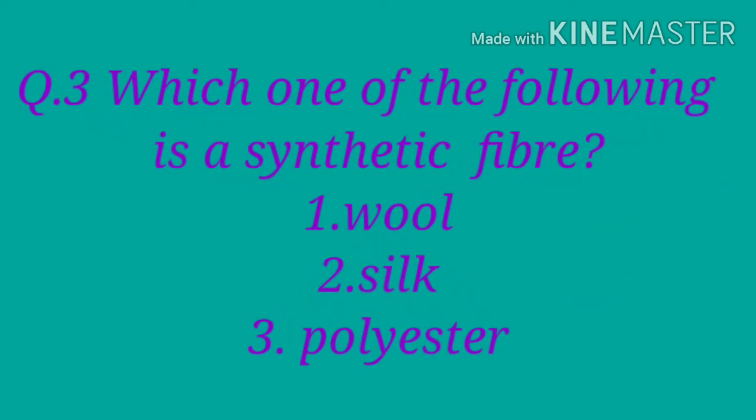Now third question is, which one of the following is a synthetic fiber? First option is wool, second is silk and third is polyester. So children, you all know that wool is a natural fiber obtained from sheep, animals. Silk is also a natural fiber which is obtained from the silk moth. But polyester is made up of chemicals by human beings, so this is known as synthetic fiber. So the correct answer is polyester.